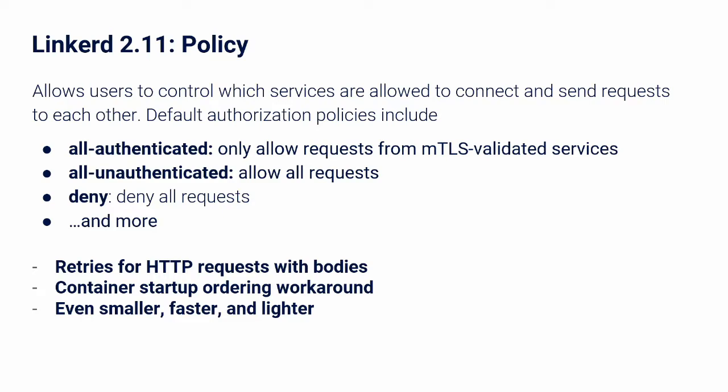Linkerd 2.11 introduces policy, a feature that allows users to control which services are allowed to connect and send requests to each other. To accomplish this, Linkerd 2.11 introduces a set of default authorization policies that can be applied at the cluster, namespace, or pod level simply by setting a Kubernetes annotation, including: all-authenticated, which only allows requests from mTLS validated services; all-unauthenticated, which allows all requests; deny, which denies all requests; and more.